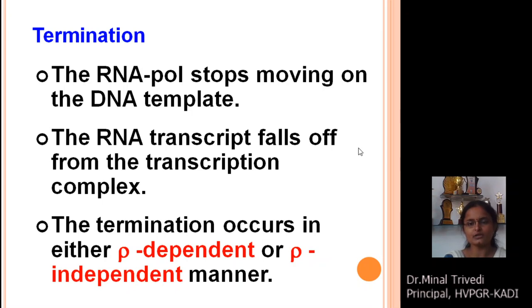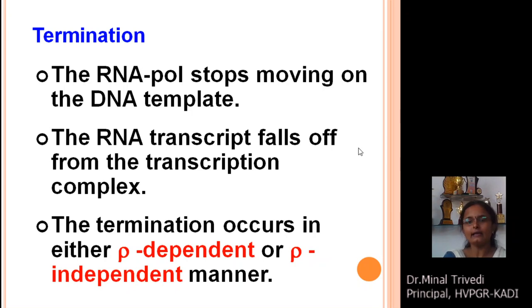The promoter region was followed by the RNA coding region, and it was followed by the terminator sequences. It is not like that if your RNA polymerase reaches the initial site of the terminator region, the process gets terminated. It is not like that.